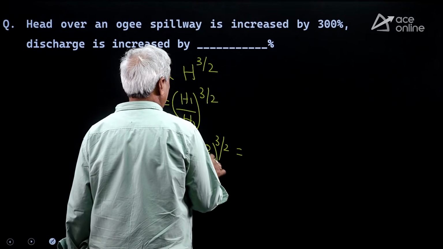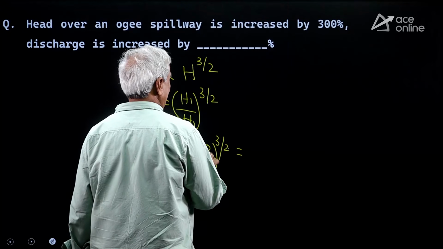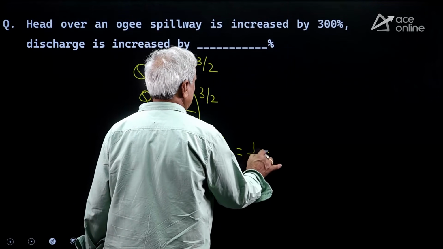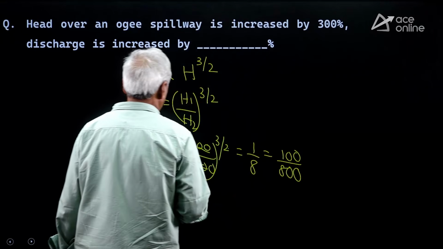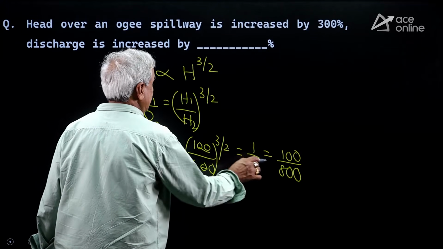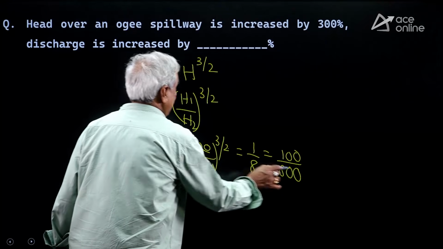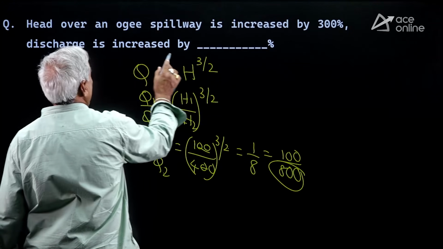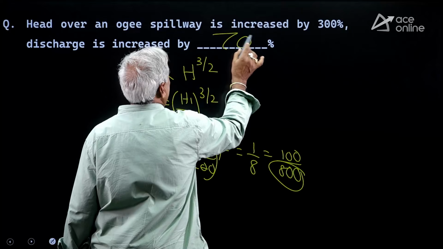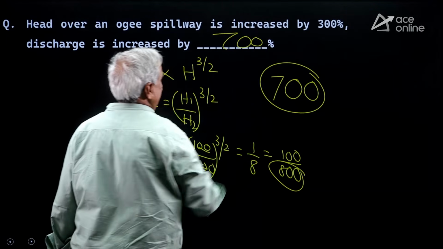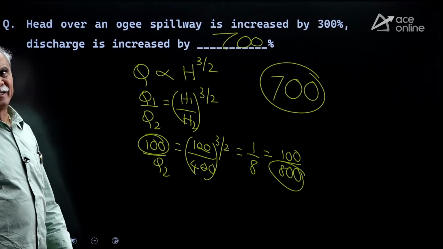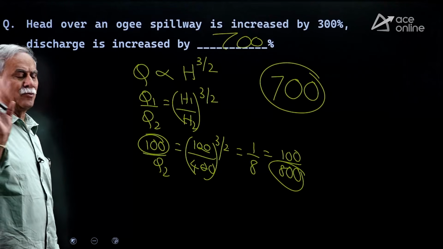Hundreds will get cancelled. 1 by 4 whole power 3 by 2 is 1 by 2 whole cube, is 1 by 8. 1 by 8 is 100 by 800. 100 cancels, Q2 is 800. 100 has become 800. So discharge is increased by dash percent. The answer for the problem is 700% is the right answer.